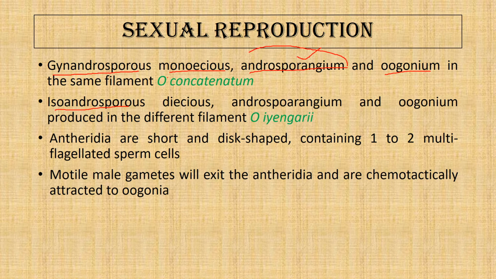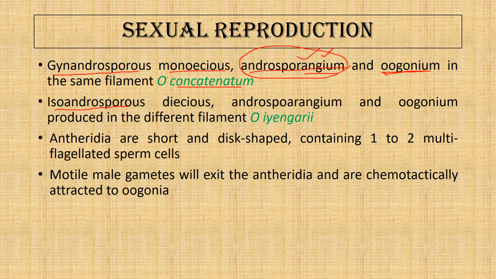The androsporangium produces the androspores, which swim and attach to the oogonium or near the oogonium to form the dwarf filament. The androspore is produced inside this androsporangium. So in the gynandrosporous species, the androsporangium and oogonium are produced in the same filament. This is present in Oedogonium concatenatum.